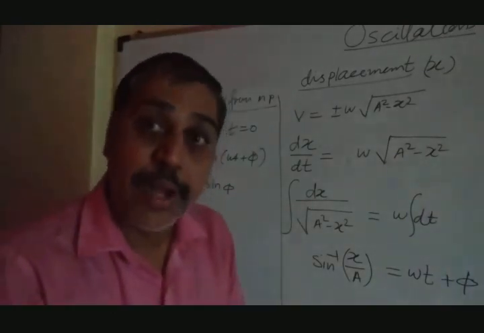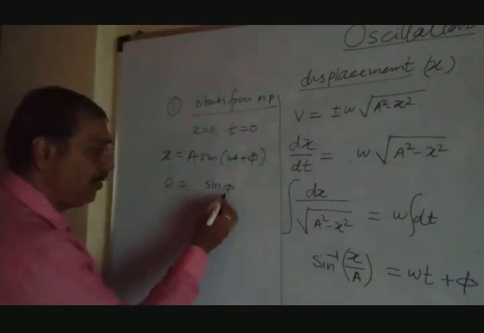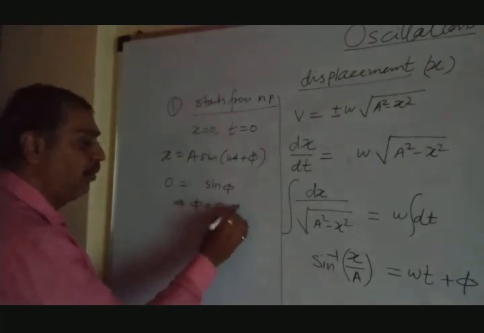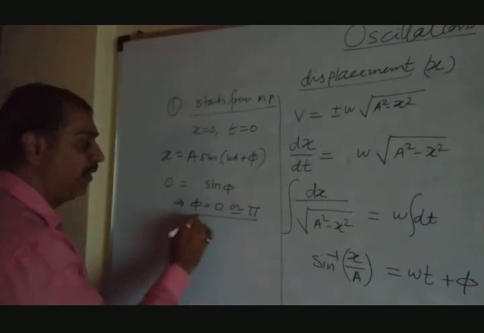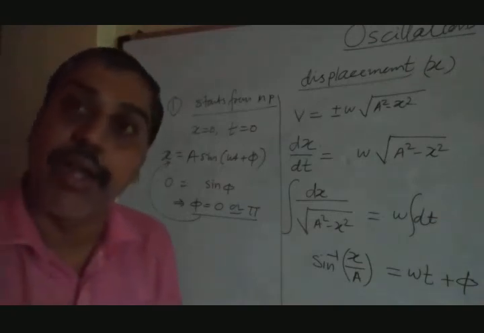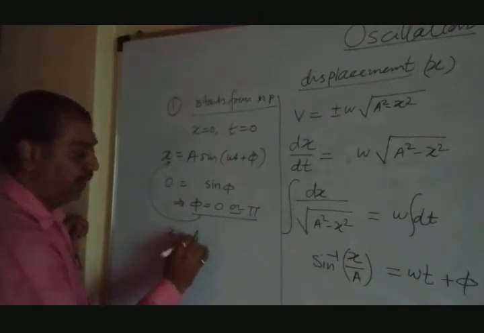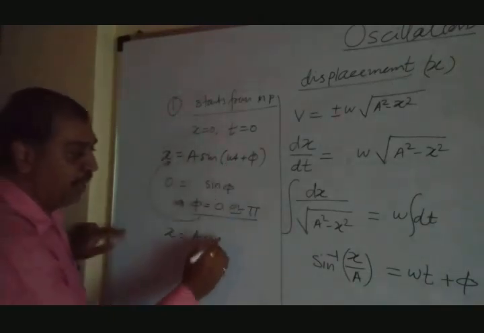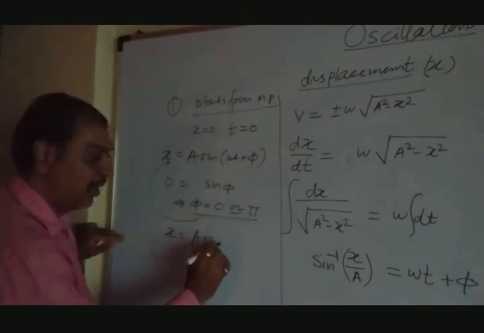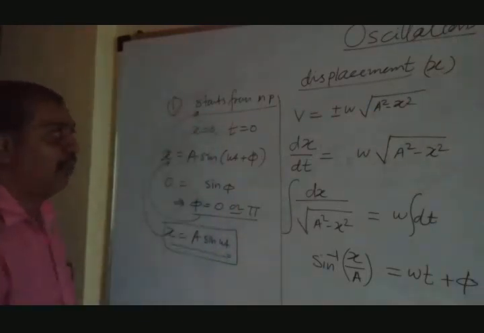Sine phi is 0 when phi equal to 0. Sine 0 is 0. So sine phi is 0 when phi is 0 or pi. So this implies that phi equal to 0 or pi. Now put this value of phi in this equation and write down the final equation for displacement for a particle starting from mean position. So you can get x equal to a sine of omega t plus phi, where phi is 0. So you can write x equal to a sine omega t. This is the final equation when the motion starts from mean position.